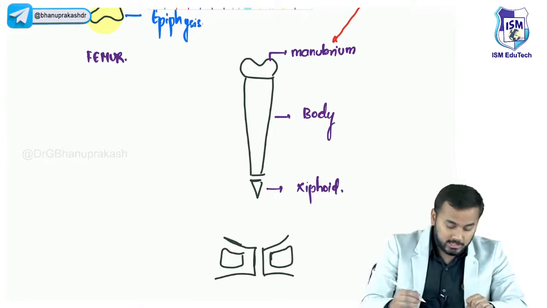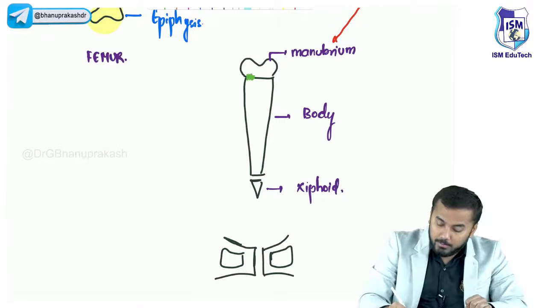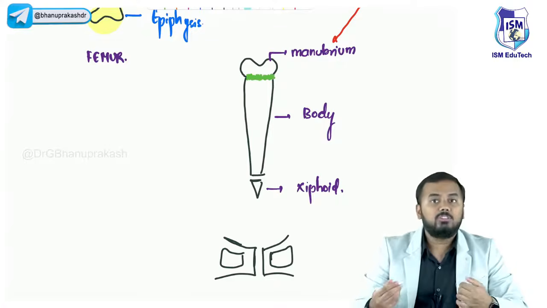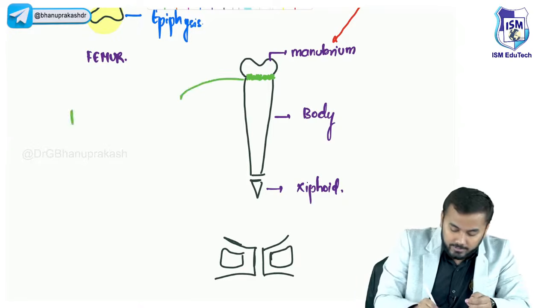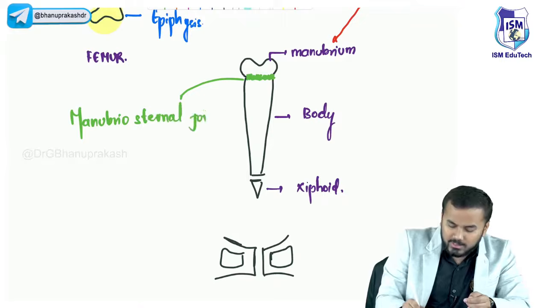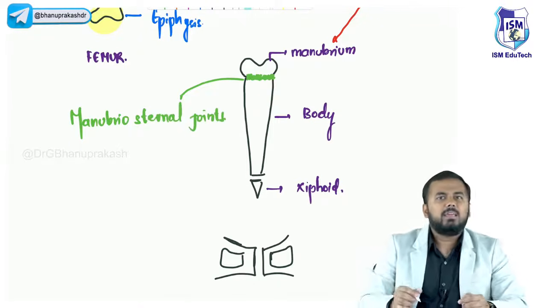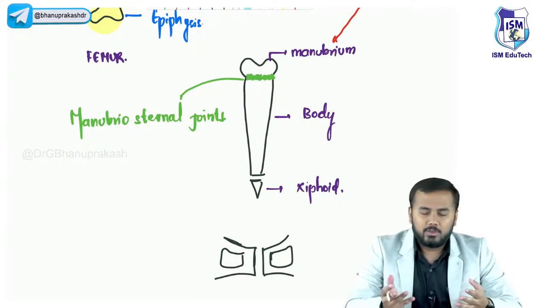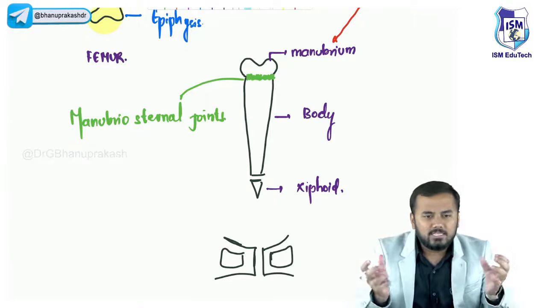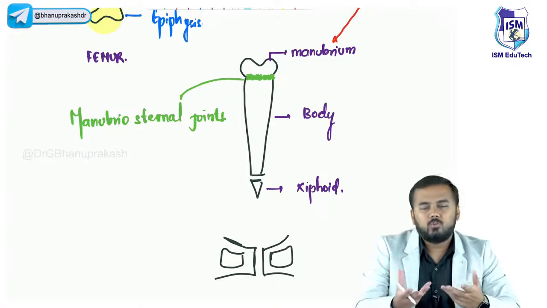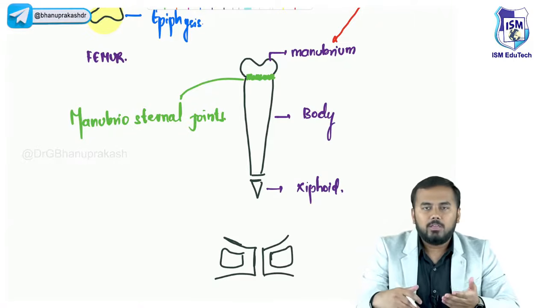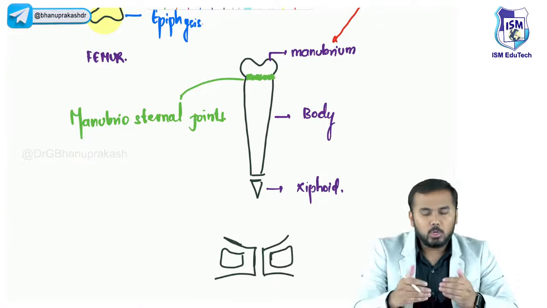So there is a joint between the manubrium and the body of the sternum, and this joint is called the manubriosternal joint. Simple things, guys, so anatomy doesn't feel difficult. Anatomy is all about joining two names and spelling it out. Manubrium, body of the sternum, together you call it the manubriosternal joint.